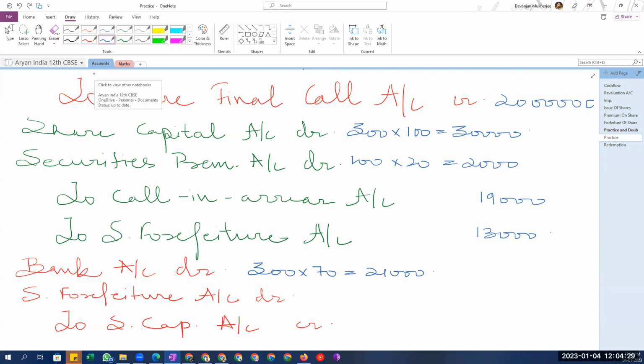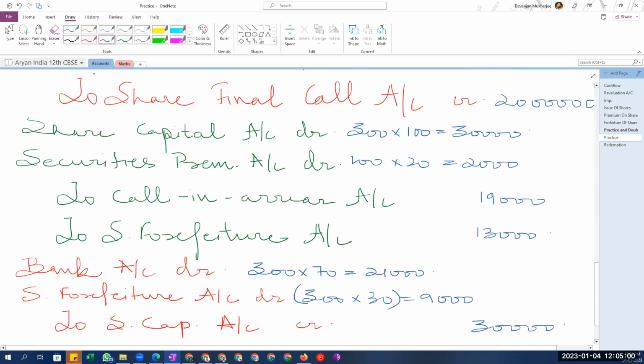Okay? So that if these kind of errors do happen, this is a general situation that can happen, you have that open mind to rectify. Okay. Now from the forfeiture, how much will we use? We will use 30 rupees. 9,000 will come from here, and the entire 30,000 will go into the capital, which is equal to your 30 into 100. Sorry, 3,000, 300 into 100.